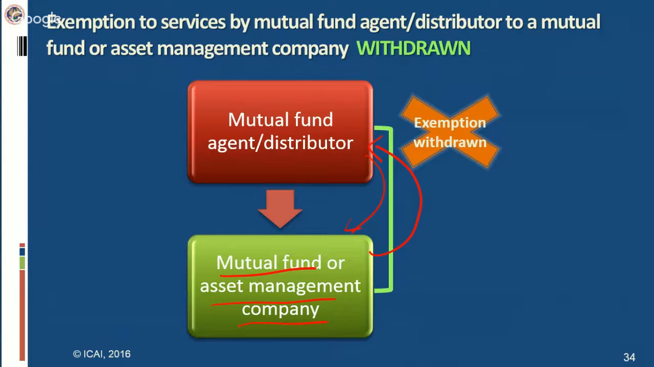After withdrawal of this exemption, it has now been put under reverse charge, full reverse charge. This service has now been brought under full reverse charge, and service tax is payable by the service receiver in this case. Service receiver is mutual fund or asset management company. So the entire service tax on the service provided by mutual fund agent or distributor will be paid by the mutual fund company or asset management company under full reverse charge.